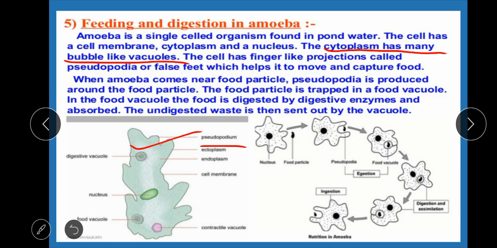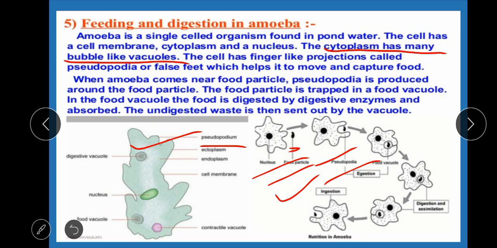Now, to understand it all, consider the figure given on your screen. In the first figure, you can see an amoeba and a small food particle. To get this food, the amoeba produces false feet, also known as pseudopodia.